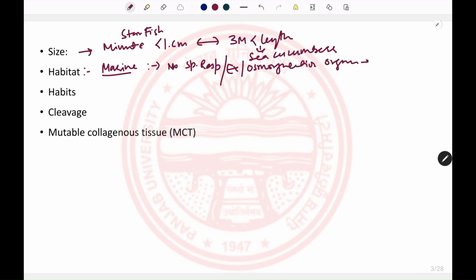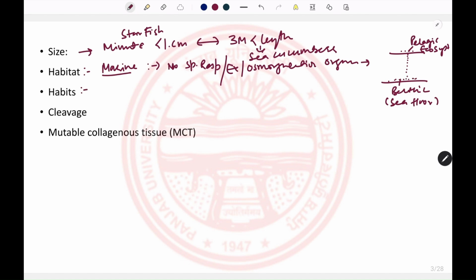Among marine habitats, they are mostly benthic organisms, so they live on the sea floor. However, the larvae of these organisms make up an important part of the pelagic ecosystem. The larvae are present on the sea surface, while the adults live on the sea floor.